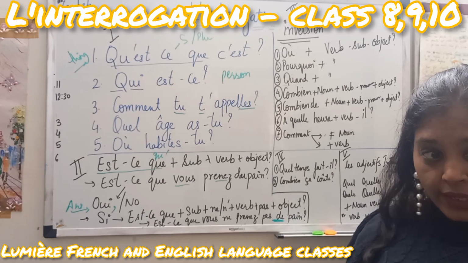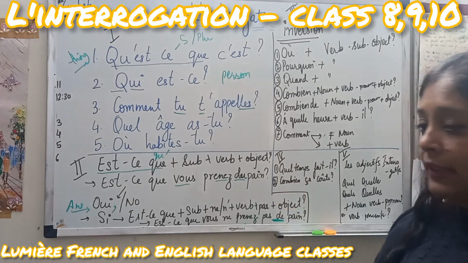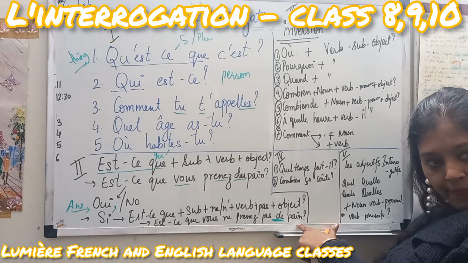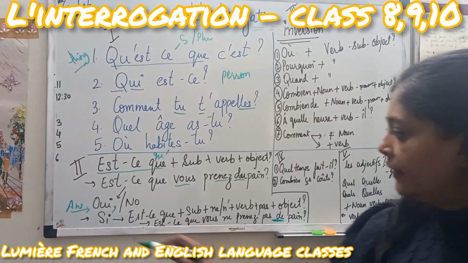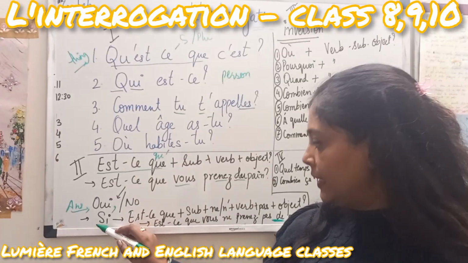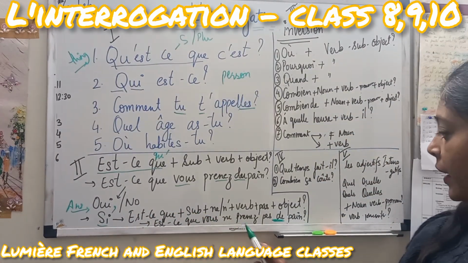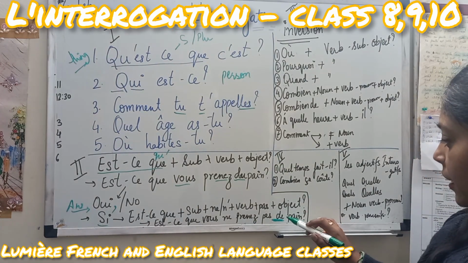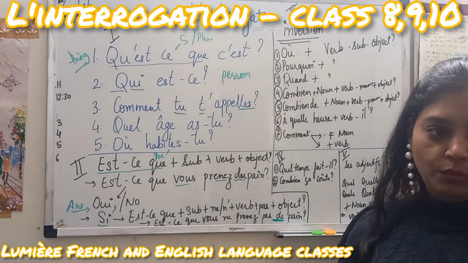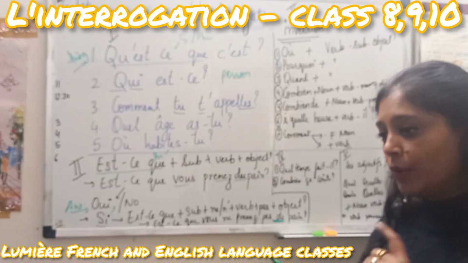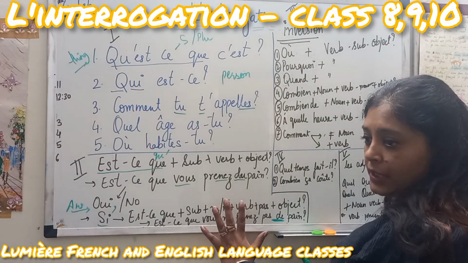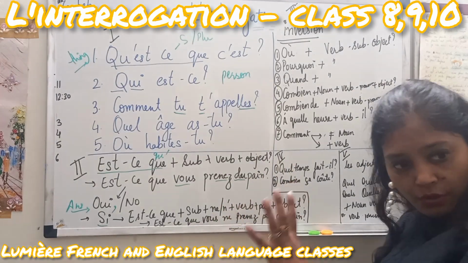So, what we have learned is that the article partitif will be changed into de or d apostrophe before the noun, before the food. Okay? And the answer will be, how will you form it? Non, je ne prends pas de du pain. Okay. In the answer you have to take the du because the answer will be positive. Here the question will be negative. Any question? Because here the children make a lot of mistakes. Any question? No? Okay.